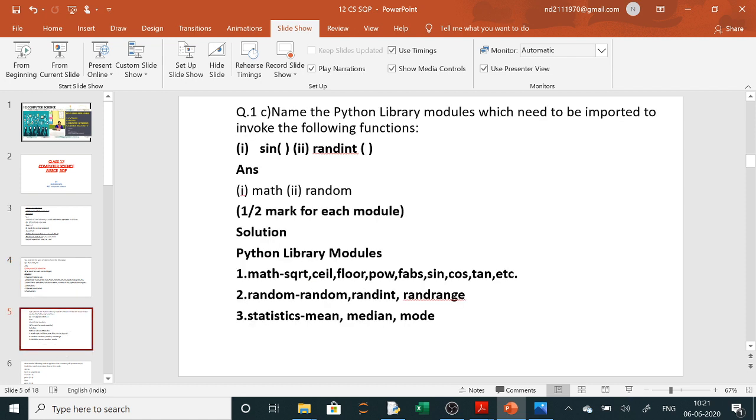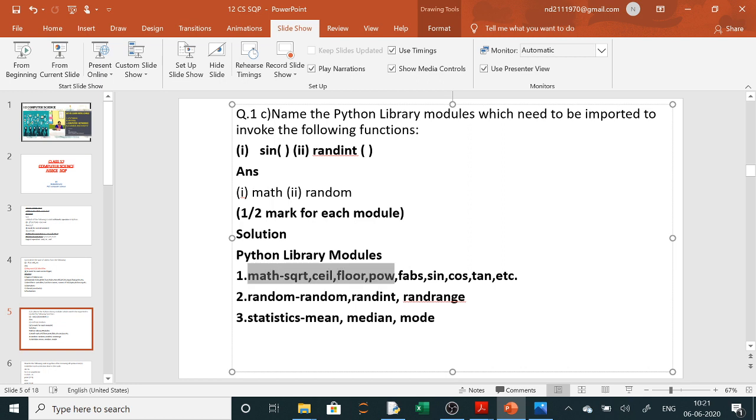Now the next question is: name the Python library modules which need to be imported to invoke the following functions. In the question, sign and randint are given. So in your syllabus you have 3 modules: math, random and statistics. In math, ceil, floor, all these things will be asked. In random, randint, random and randrange. In statistics, mean, median, mode.